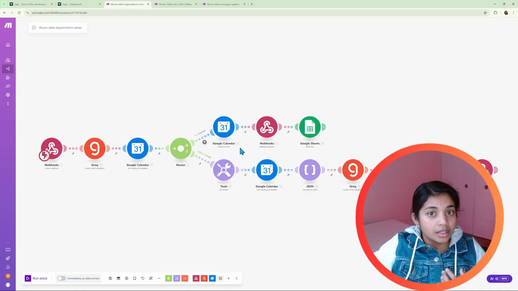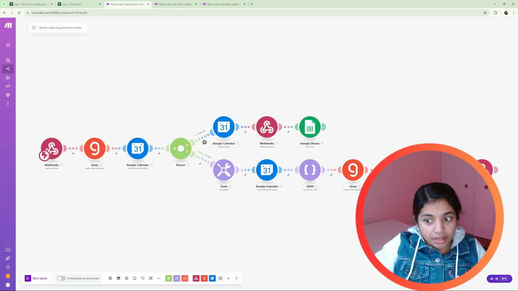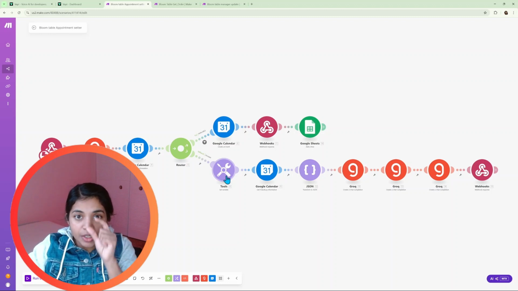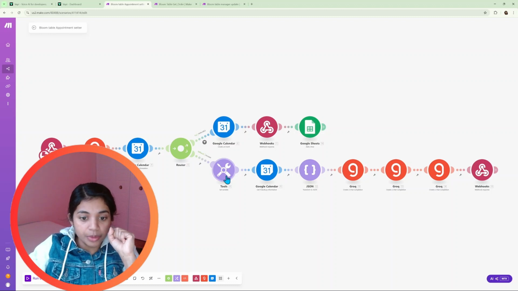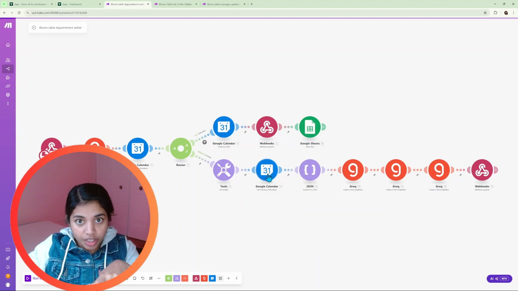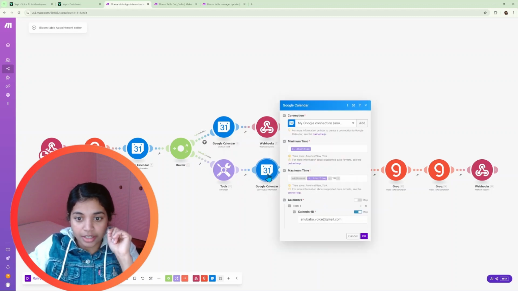In cases where the preferred date and time is not available, that it's already booked, we are taking this path. Here we have to find the available slots which are closer to the preferred date and time of the customer. For that we need to get the whole day information. So first we are getting the starting time of the day. That means format date, we are getting the preferred date and time here, and we are setting it as 8 o'clock, like the restaurant starts at 8 o'clock, and click OK. And we are checking from 8 o'clock in the Google Calendar.